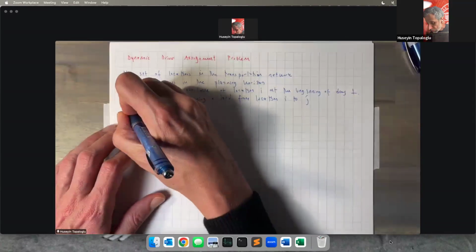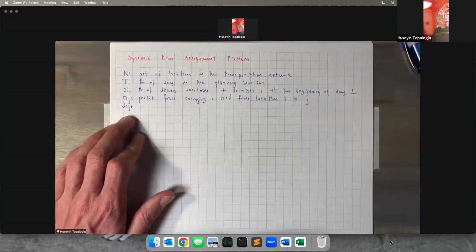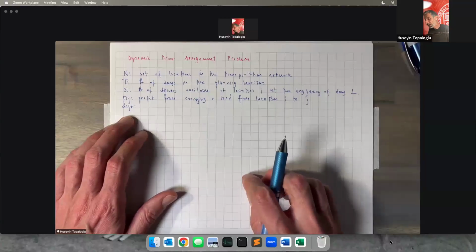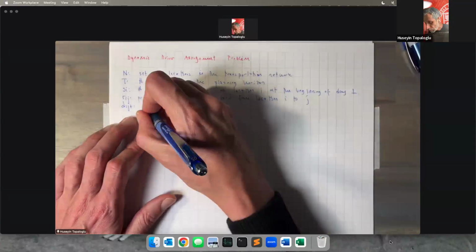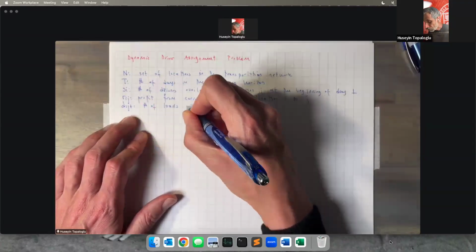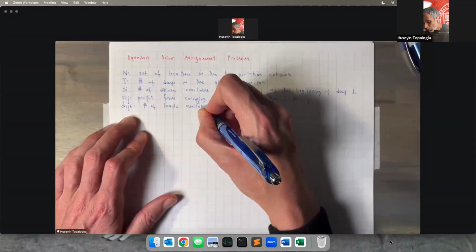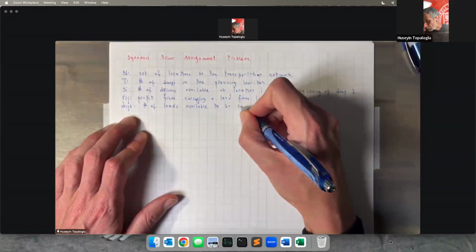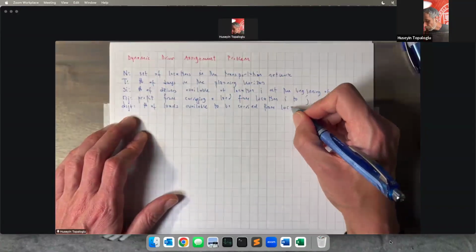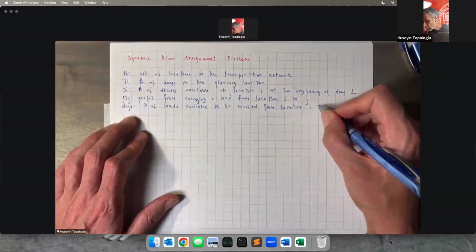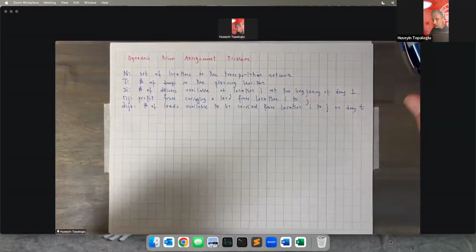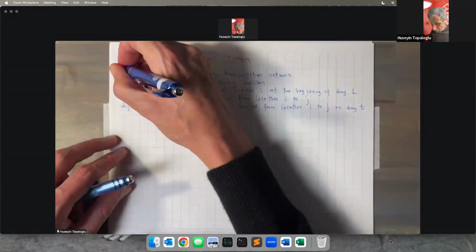And lastly, let's say D sub ijt is the number of loads that needs to be carried from location I to J on day T. The number of loads available to be carried from location I to J on day T. So these are the data for our problem.